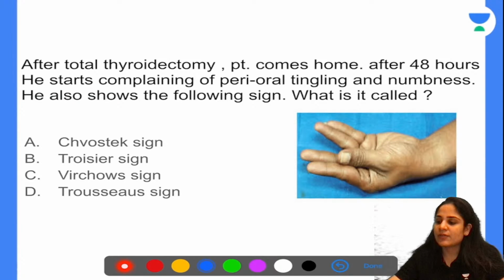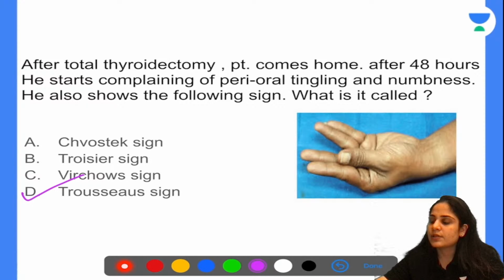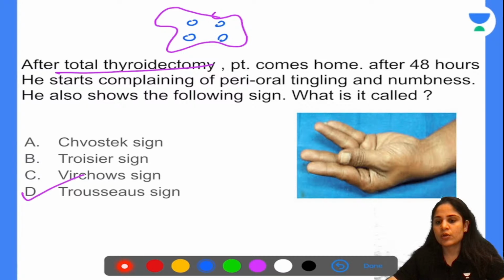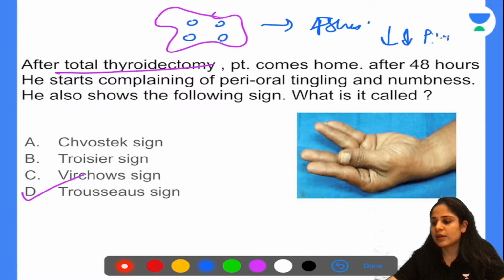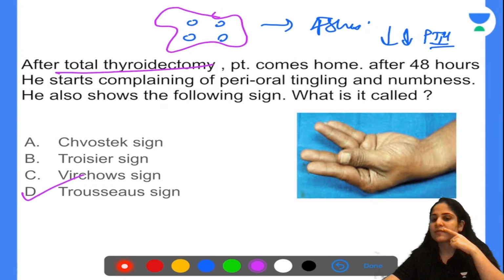So definitely after total thyroidectomy, what have you done? You have removed the entire thyroid. Along with the thyroid, you have also removed the parathyroids. So after 48 hours, your parathormone level starts falling. Parathormone is the hormone that helps in maintaining calcium levels in the blood. So if your parathormone levels are falling after 48 hours, what do you start getting? You start getting signs of hypocalcemia. So what are your signs of hypocalcemia? Perioral tingling and numbness. That is the first sign that you see.